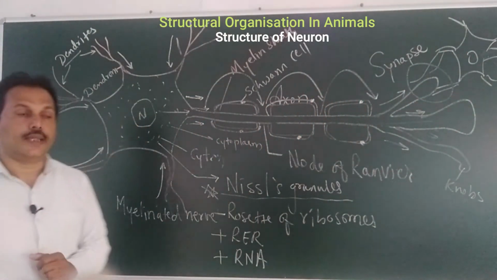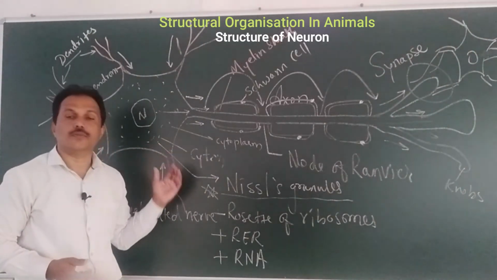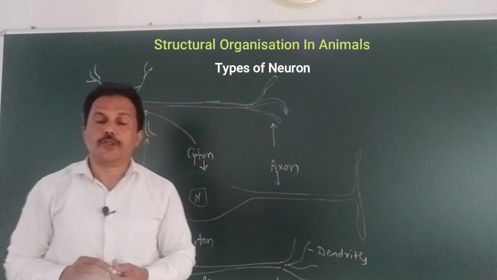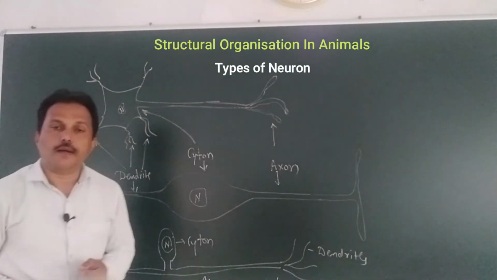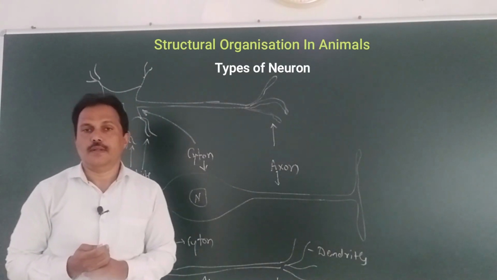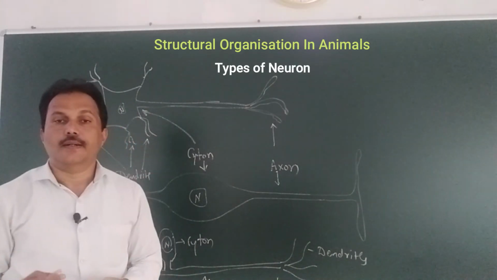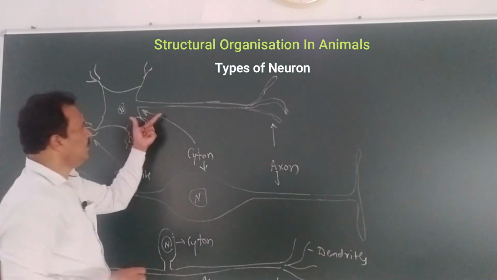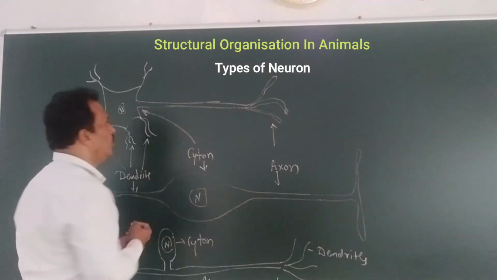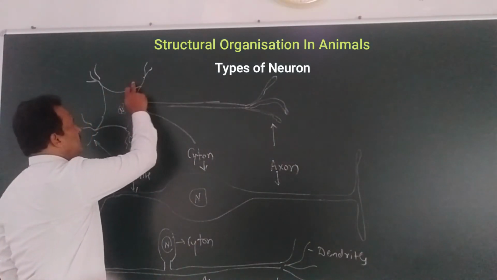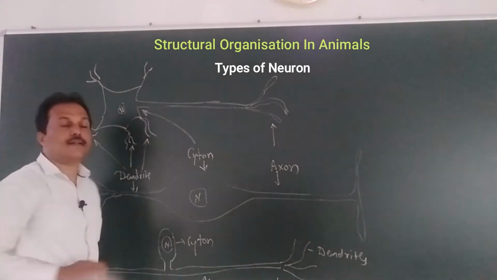So these are the things I would like to share regarding the structure of neuron. When we are talking about the structure of neuron, based on the presence of number of processes, the neuron is divided into three types. Number one, the very first picture. In this picture we will find what the processes are. One is axonal process, and these are the dendron or dendrites.